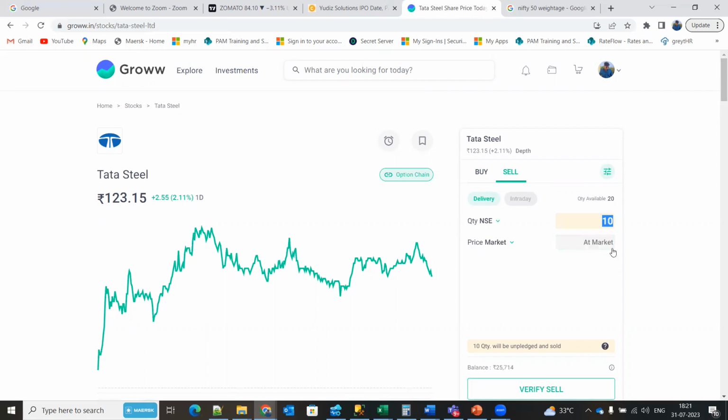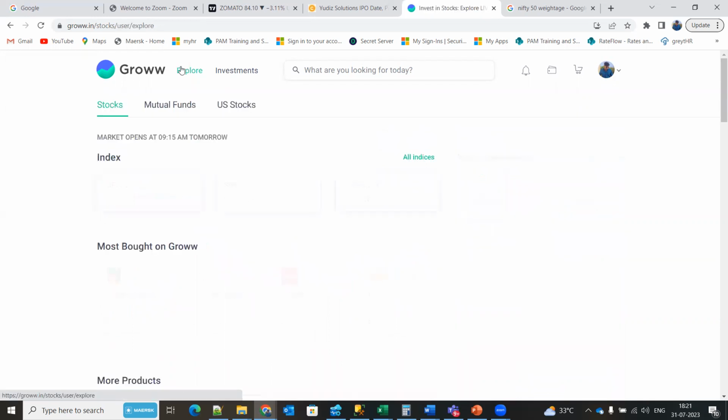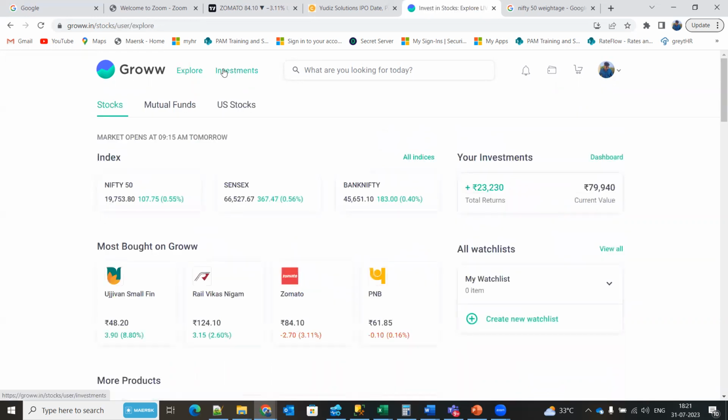Then we have a market order. Similarly, whatever price we are trading at, 123.15, it will get executed at 123.15. The price fluctuates, so at that point in time, whatever the price is, at that price I'll sell the Tata Steel shares. So this is how we buy and sell a share.